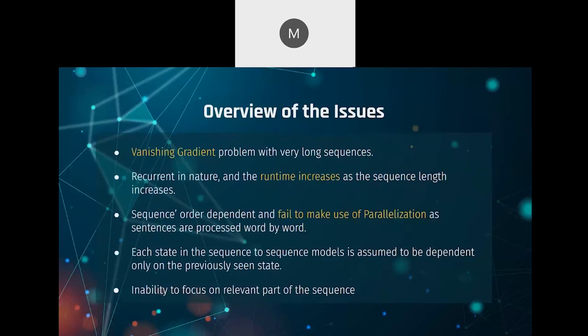Now these are the overview of the issues we saw. Vanishing gradient is what basically means that the model forgets information. Also, since inputs are passed sequentially and not in parallel, the runtime increases by a huge amount, and it fails to make use of parallelization. And the last problem is inability to focus on relevant parts of the sequence.